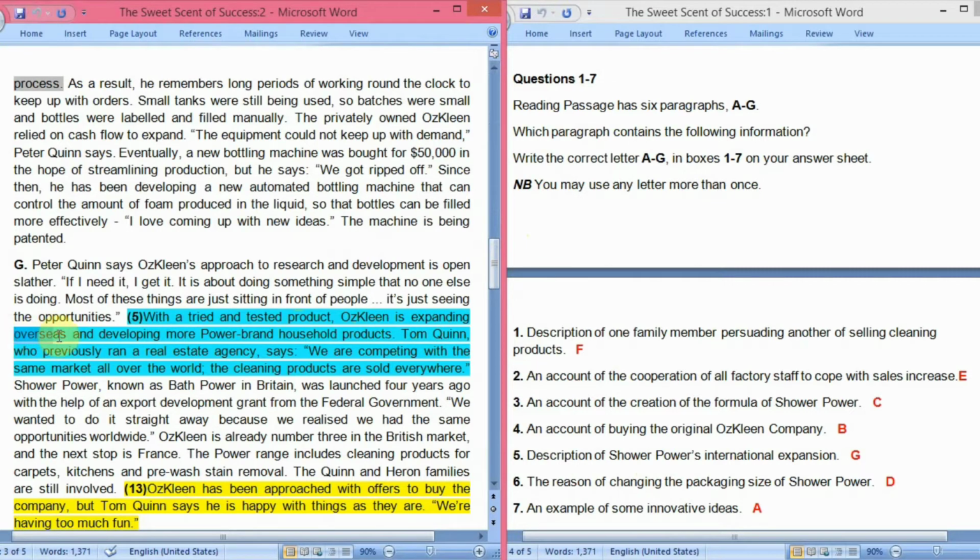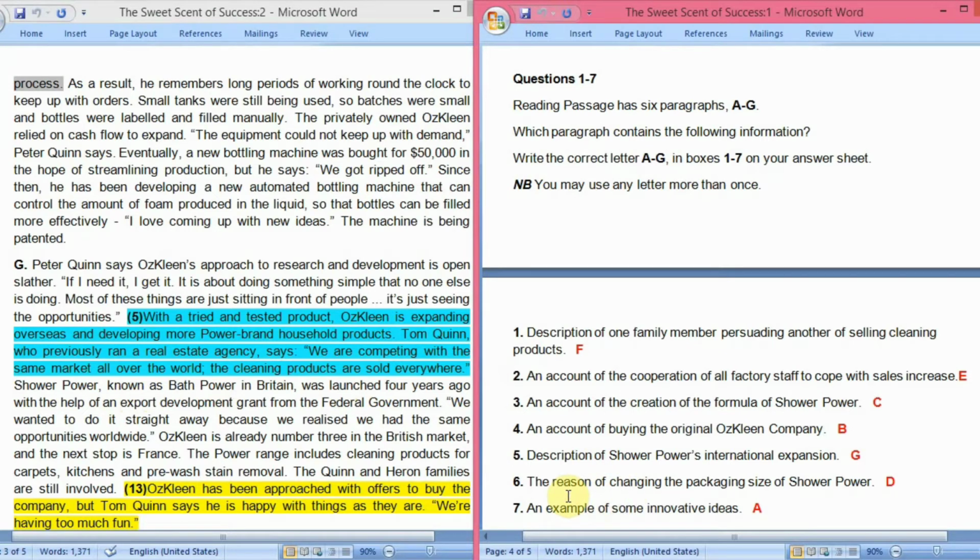So this is the international expansion that they're talking about and developing more power brand household products. Tom Quinn, who previously ran a real estate agency, says we are competing with the same market all over the world. The cleaning products are sold everywhere. So in the whole world, the cleaning products are sold everywhere. It is the international expansion of this company. So that is why the answer is G.